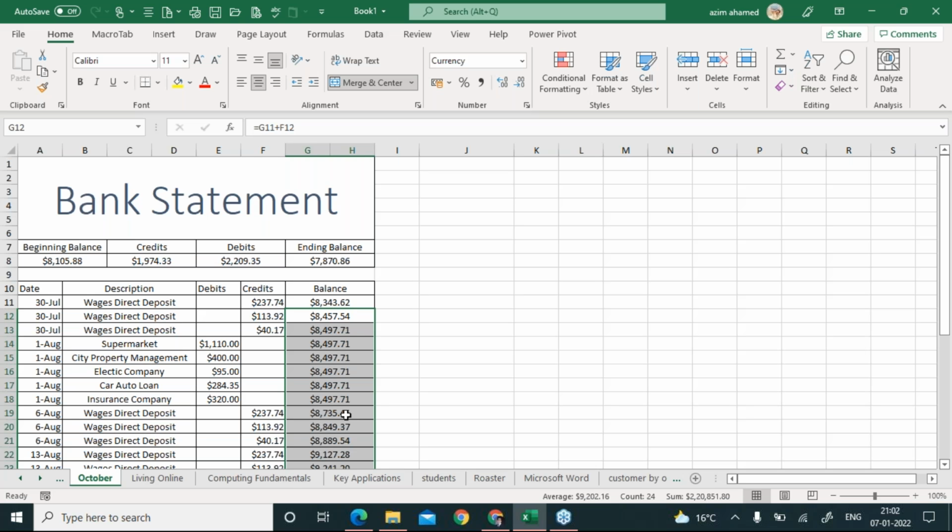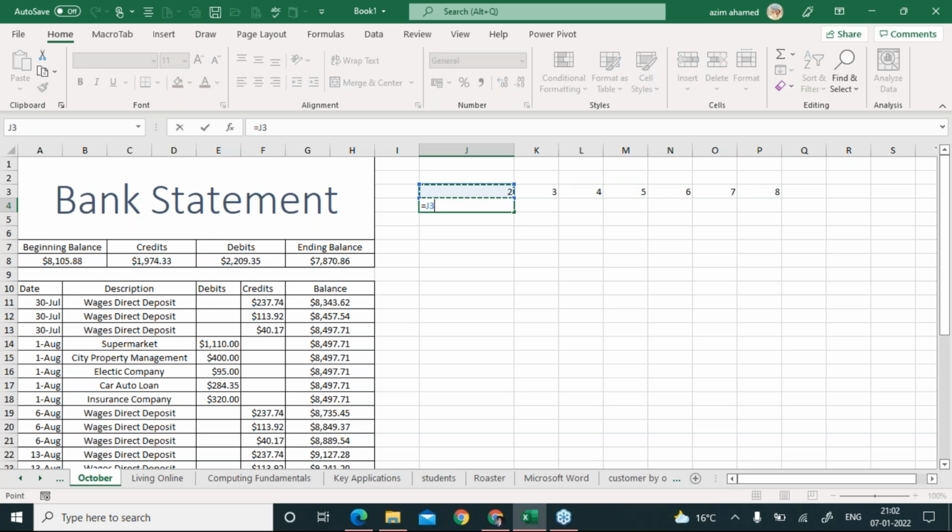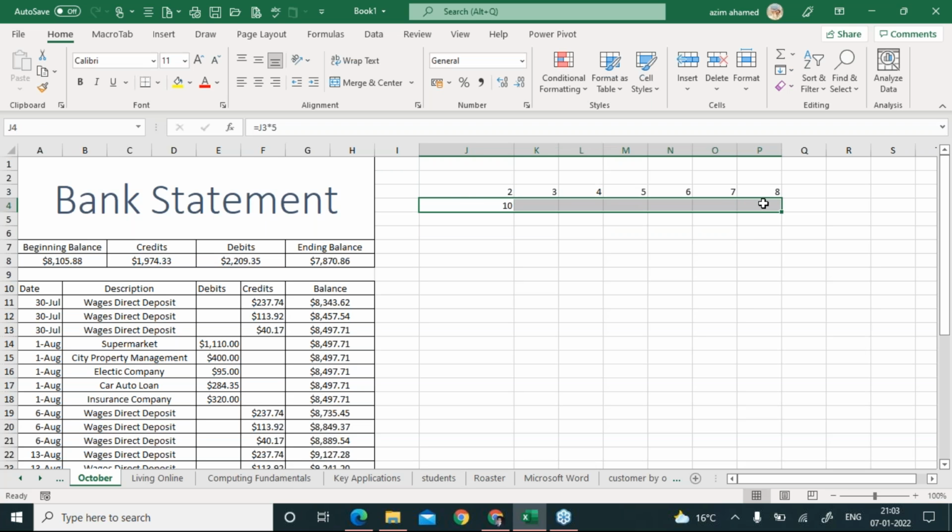Very simple, Neha. Let me give you a simple query here. For example, there's 2, 3, 4, 5, and there's 6, 7, 8. There's a number, and I just want to multiply this with, for example, 5. And now I need to fill from here this way. Clear? So in this case, Neha, you have to click here.